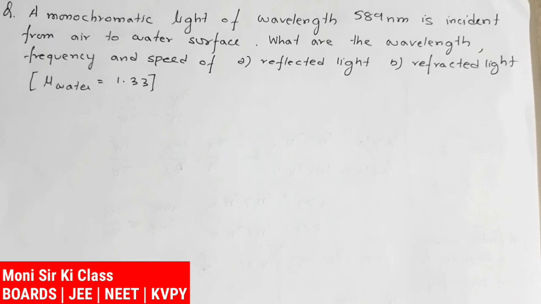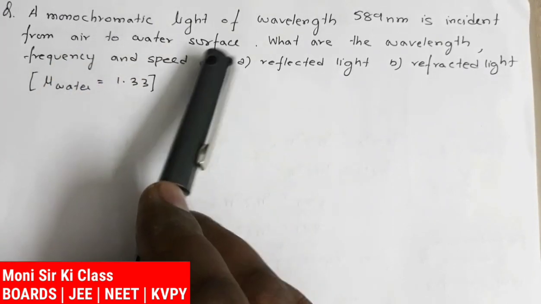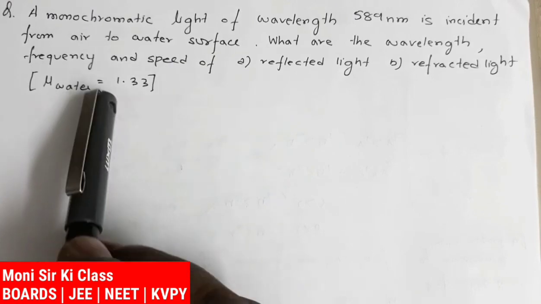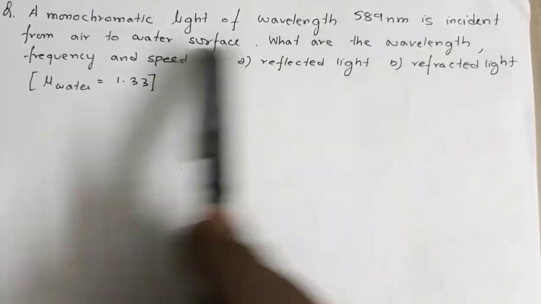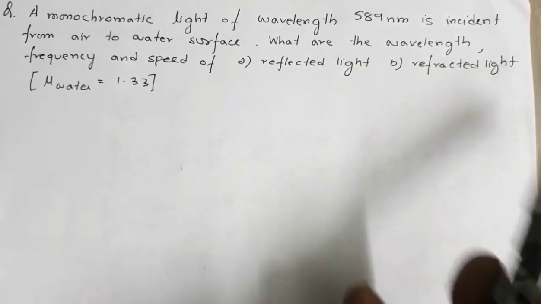Now in this video we are going to discuss problems based on the concept of refraction of light. Now the first question is, a monochromatic light of wavelength 589 nanometer is incident from air to water surface. So it is going from air to water, that is rare to denser medium. What are the wavelength, frequency and speed of reflected light and refracted light?